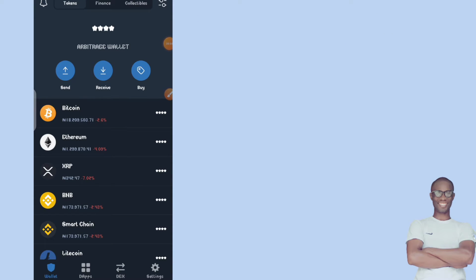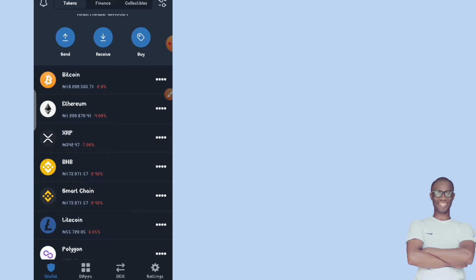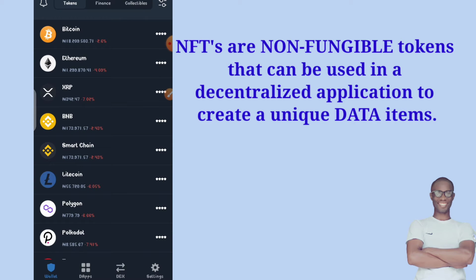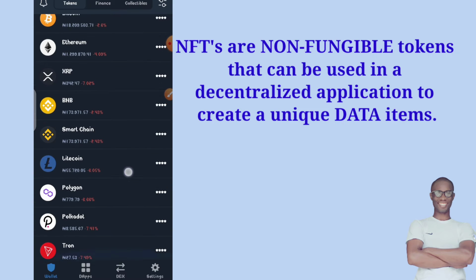Those of you who are new might be wondering what NFTs are. NFTs are non-fungible tokens that can be used in a decentralized application to create a unique data item. That is to say that NFTs are unique data items that are different from what any other person must have created.